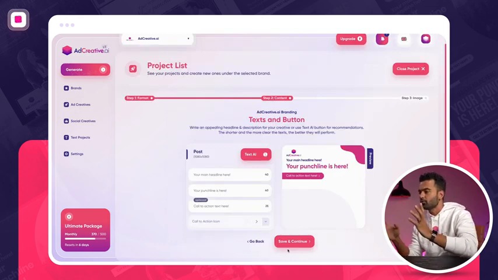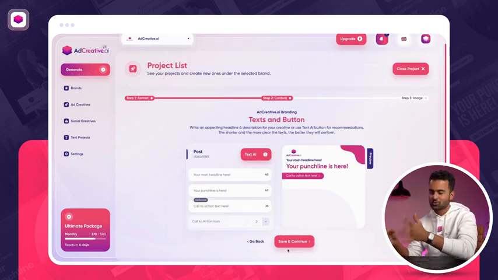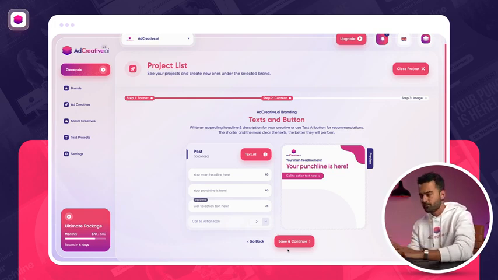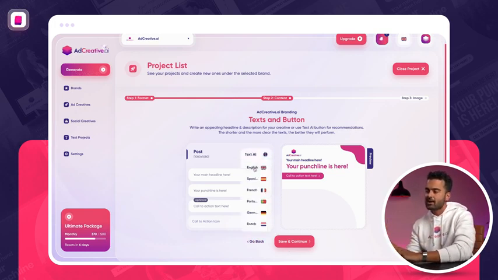Let's go on to the second step. It's the content step, where you write your texts. But if you're not that good at copywriting, which is completely okay, or if you want to save time, you can use our text AI feature. When you click here, you can generate text in several languages. By the way, over 10 to 20 languages are coming, which means that super soon, whatever language you are creating your creatives in, you're going to be able to use this button. I'm going to be doing it in English right now.